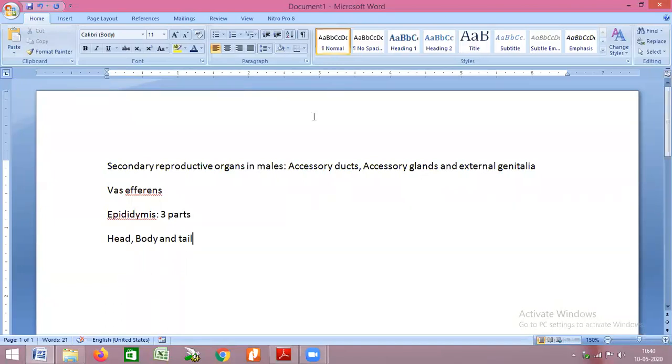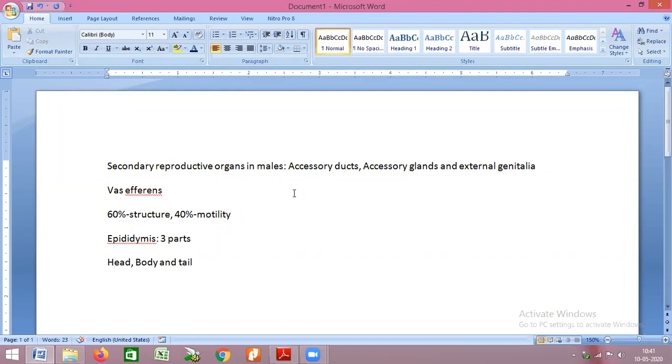We have seen yesterday that at least 60% of the sperm should have proper structure, and at least 40% of them should have motility. If this structure or motility is not maintained in sperm, they will become what? The person will be infertile.